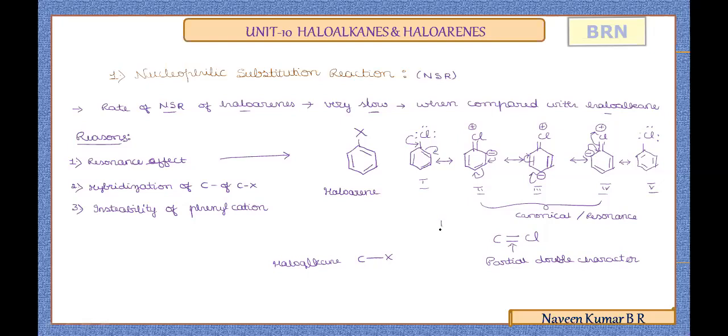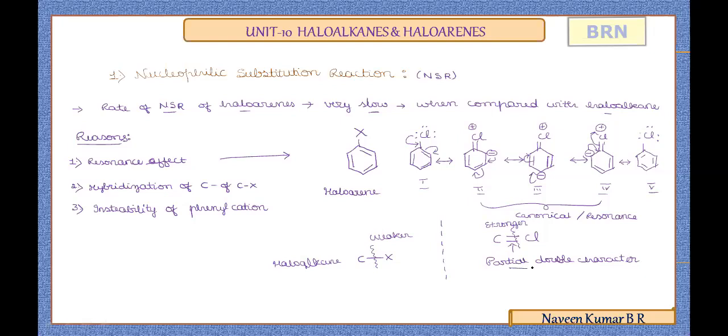As a result, the contrary, if you observe, this dissociation of the C-X bond is weaker, and this dissociation of the C-Cl bond is stronger. So hence the cleavage requires more energy.